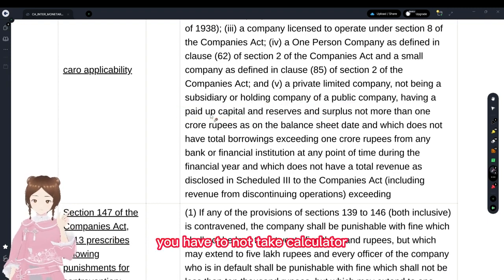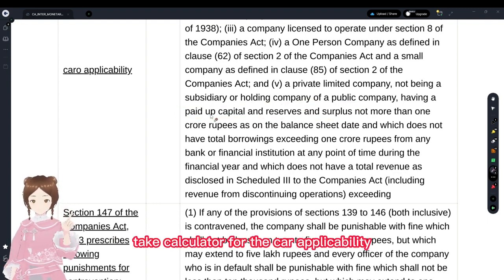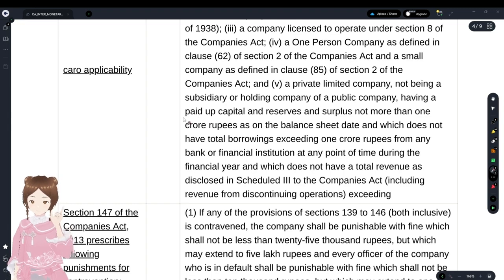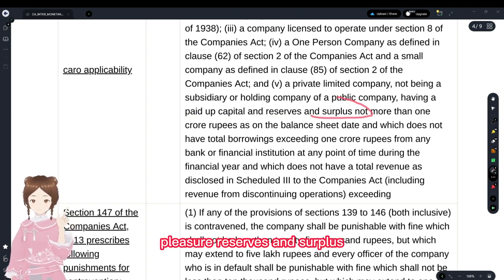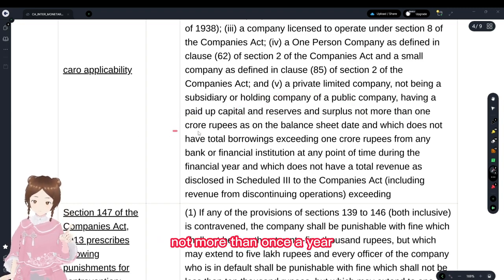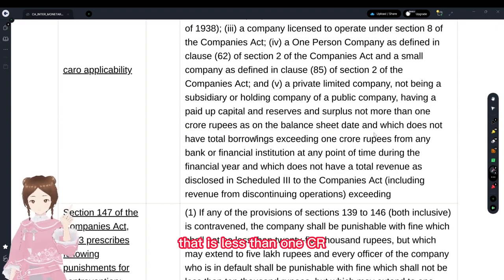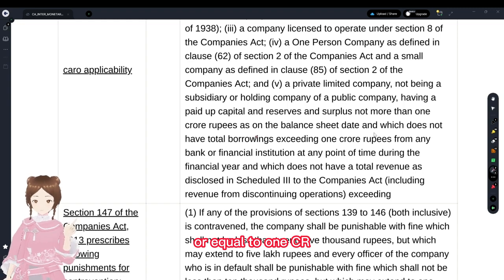Don't make the mistake of not taking a calculator for CARO applicability or for quorum calculations, etc. Paid up capital plus reserves and surplus not more than 1 crore on the balance sheet date, that is less than or equal to 1 crore, no problem.